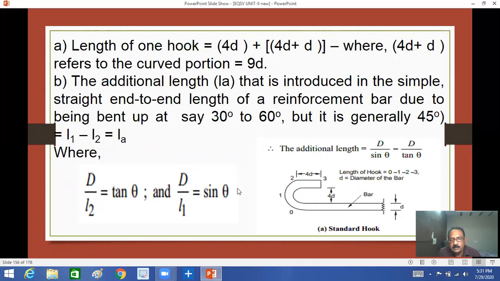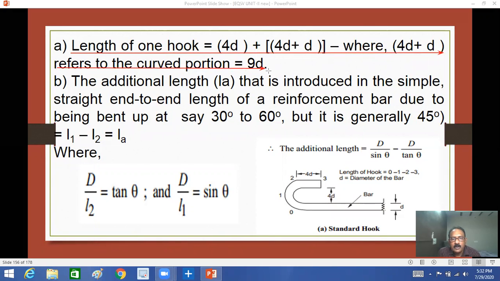Of course, these derivations are not important for you, but you must remember this important sentence. The length of one hook, frequently asked in competitive examination questions, is: the curved portion is 9D. For a hook, the curved portion is 9D, right?